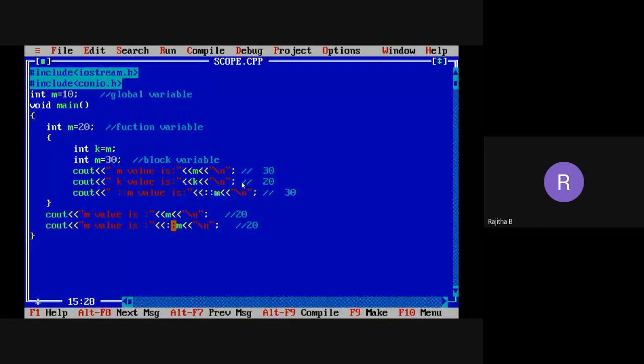What is the previous output we are getting here? 30, 20, 30, 20, 20. Now can you tell me what is the output now for each and every cout statement? Using the scope resolution operator m, we can access the global variable value. So in that case, what is the output for the third statement and fifth statement?